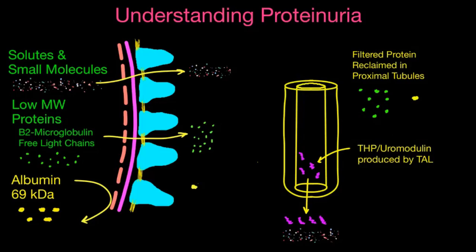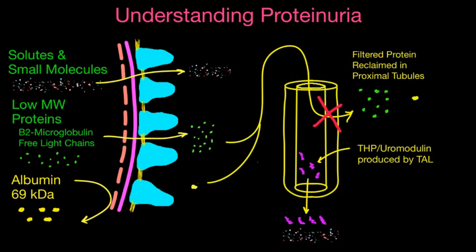Okay, now let's talk about the different mechanisms for which you could get abnormal levels of protein in the urine, or abnormal proteinuria. So remember how we said that low molecular weight protein and a little bit of albumin is going to be filtered and then reabsorbed by the proximal tubules. But what if this mechanism was not working? So what if the proximal tubules weren't working very well and they weren't able to reabsorb all of that filtered protein? So this is called tubular proteinuria, okay?